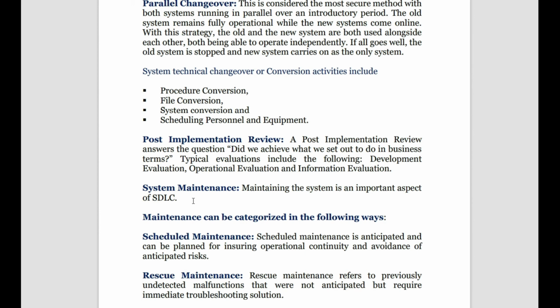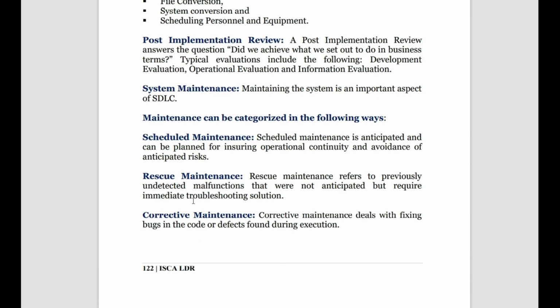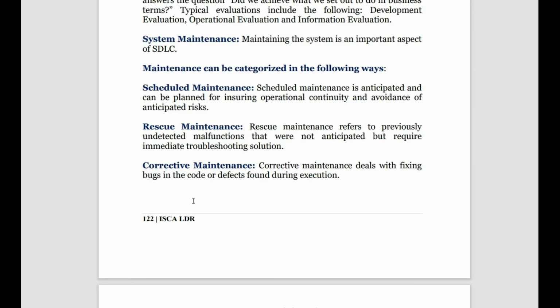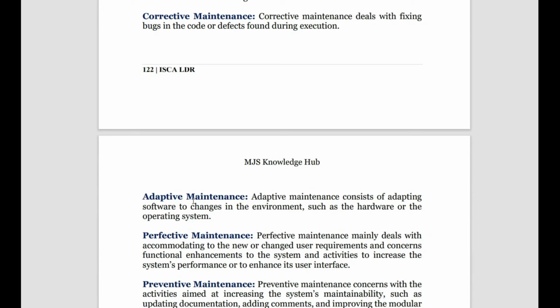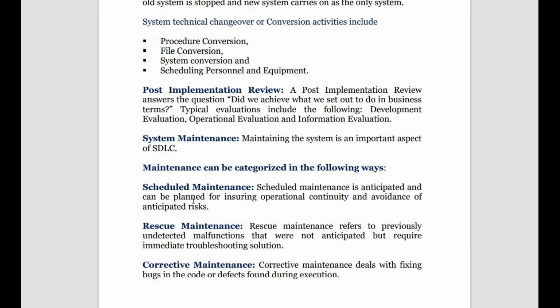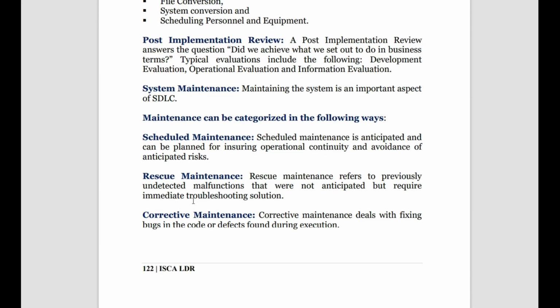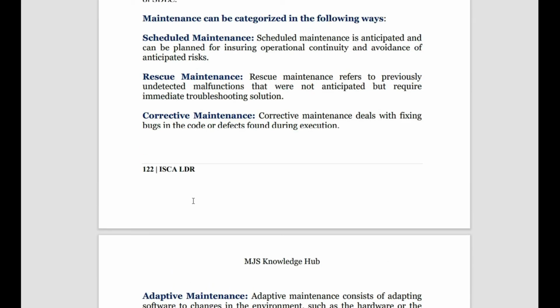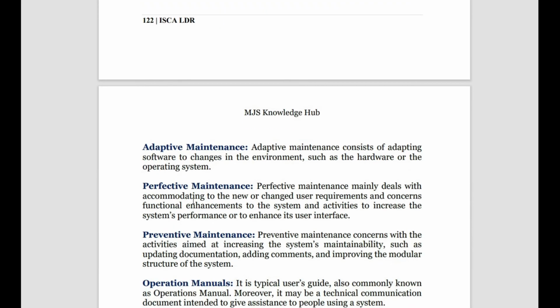Then once the implementation is done, we should do a review and maintenance, right? In review and maintenance, there are six different types of maintenance regime. What are the six types of maintenance? We have SCRAP: scheduled maintenance, corrective maintenance, rescue maintenance, adaptive maintenance, perfective maintenance, and preventive maintenance. So how can you remember? If you don't do maintenance for a system, it will be scrapped.